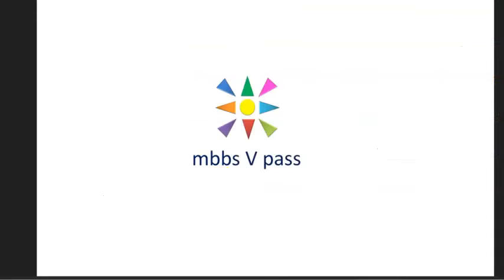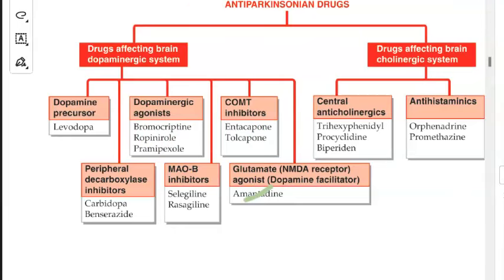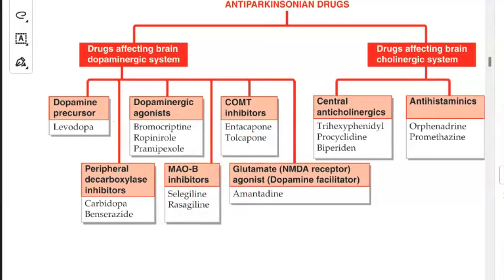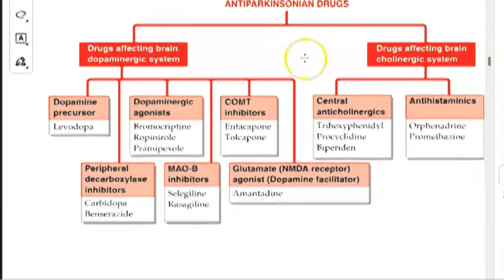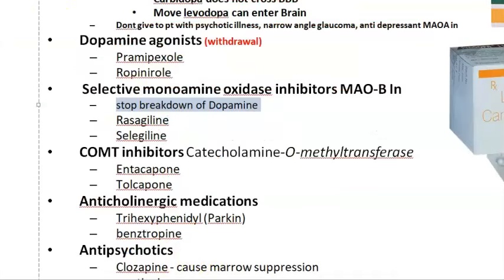How much more to go? A lot, is it? Just look at this. What all we covered? We covered amantadine, levodopa, pramipexole, ropinirole, which are dopaminergic agonists. We have finished. Carbidopa, we have finished with levodopa. Selegiline, rasagiline, this is also over. So the last thing that is left is entacapone and tolcapone, COMT inhibitors. This also should do something to increase the dopamine. What will they do? Let us look at that now.